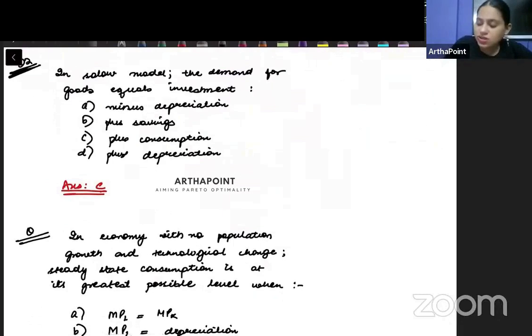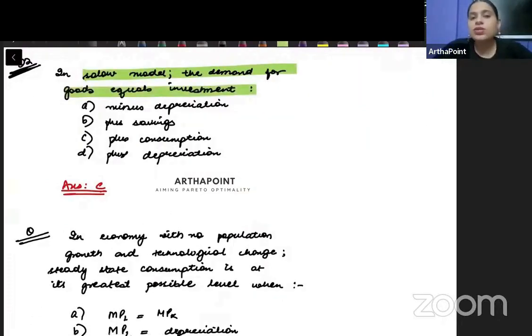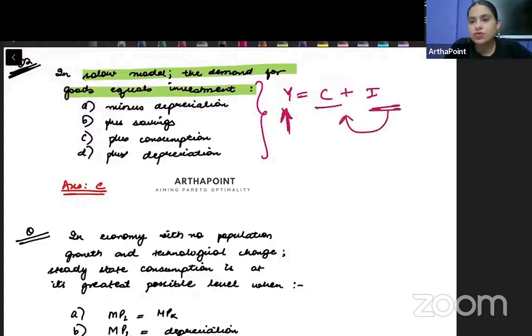So suppose I ask you, in the Solow model, the demand for goods is equal to what? So we know that Y is equal to C plus I, right? Income can either be consumed or saved. And this is just asking a simple question on that: whenever I talk about the demand, then it will be investment plus consumption. So the correct answer would be C, right?